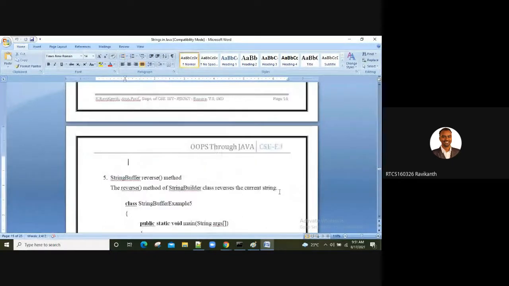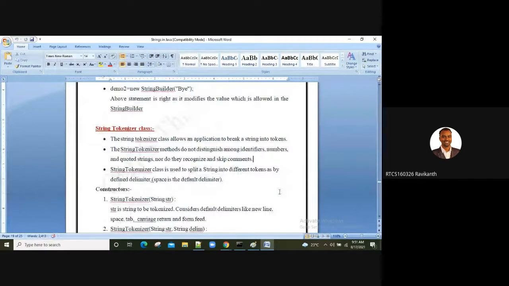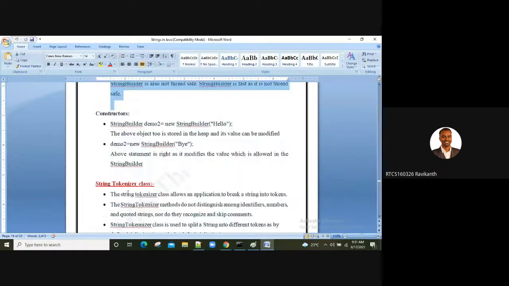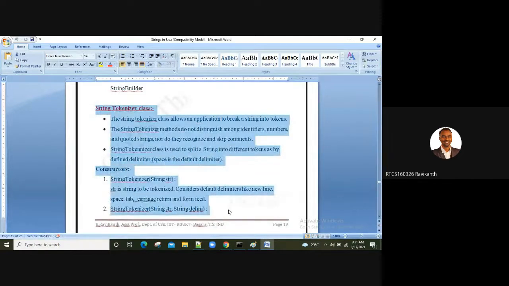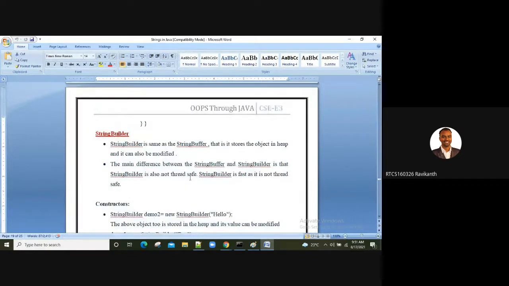Okay, so all examples over string and string buffer again. Then at last, this is out of my interest which I have given: string builder and then string tokenizer. This is not there for the syllabus, but just out of my interest I have given, because you guys have to know what is the difference between string buffer and string builder.